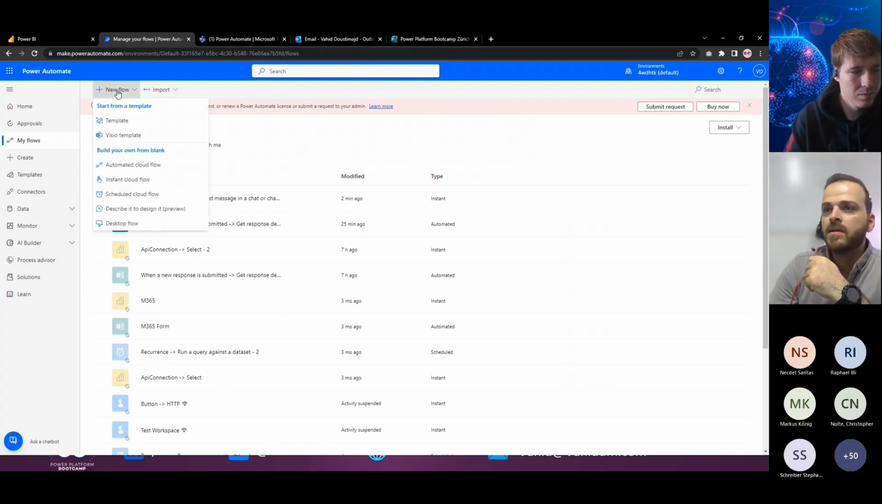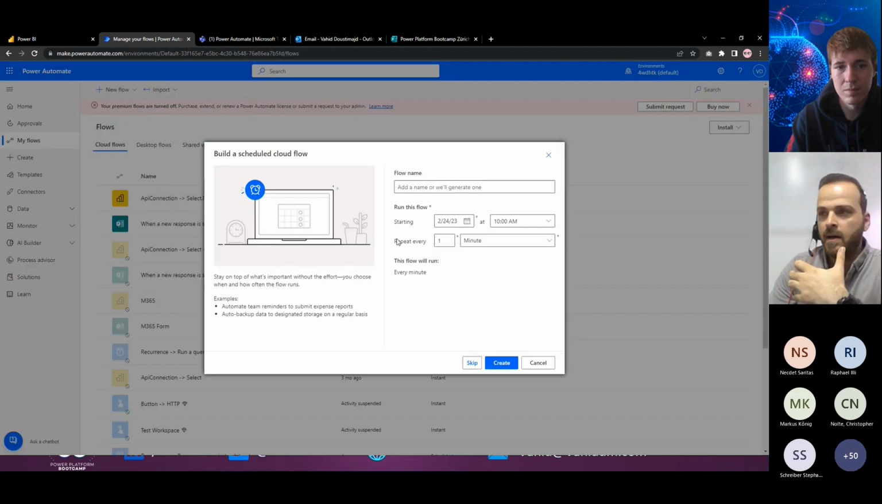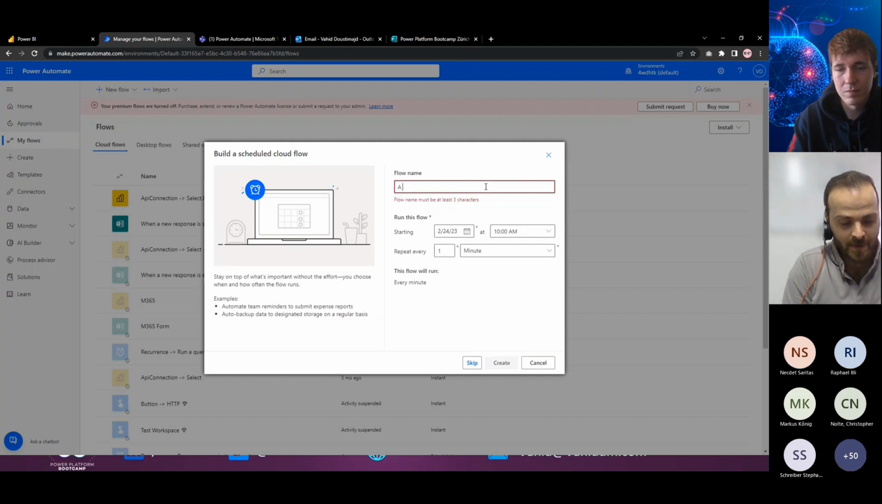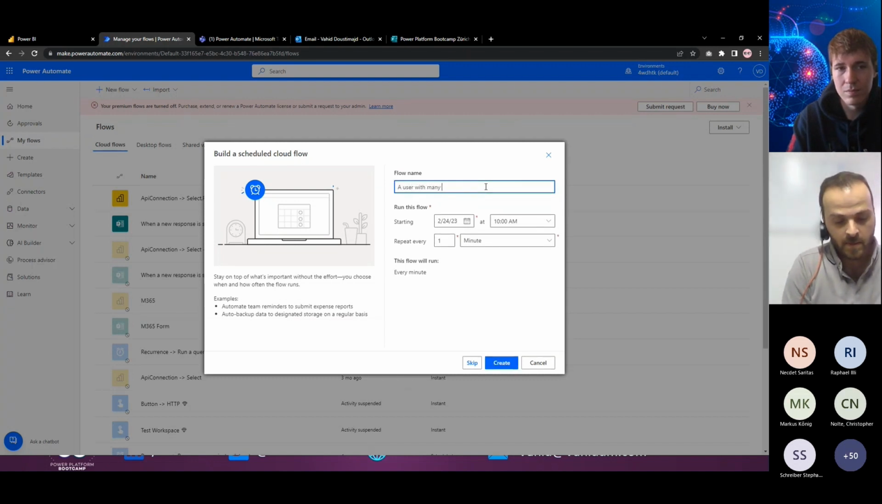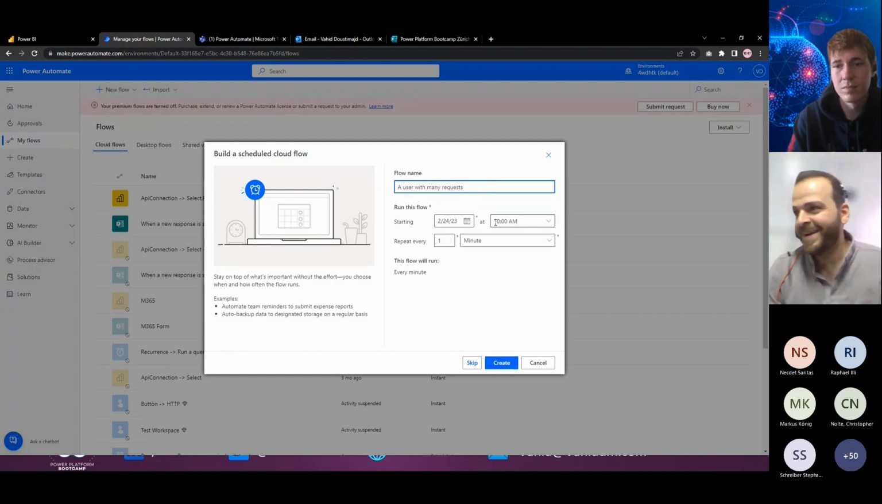So I will click on create a new flow, and then I want to create a scheduled cloud flow, because that person needs that data every hour in his email. For the flow name, I will set "user with many requests," because that person has many questions for me.